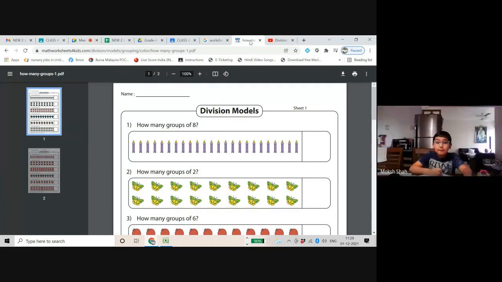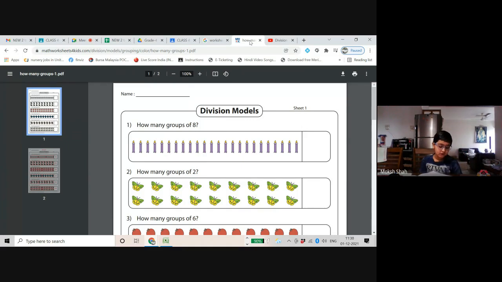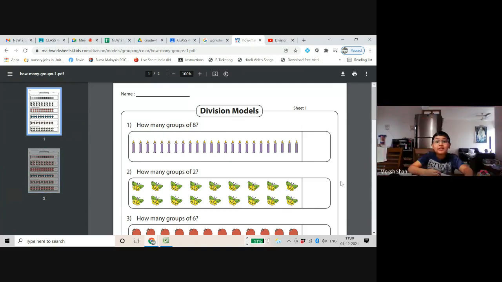No, ma'am. Please do it fast. Hello, ma'am. You said 18 chocolates divided among 3 friends. So this statement will be 18 divided by 3 is equal to 6, no? Yes, yes. Okay, ma'am. Done the second one. Can I move the cursor down? No, ma'am. I'm doing the first one.